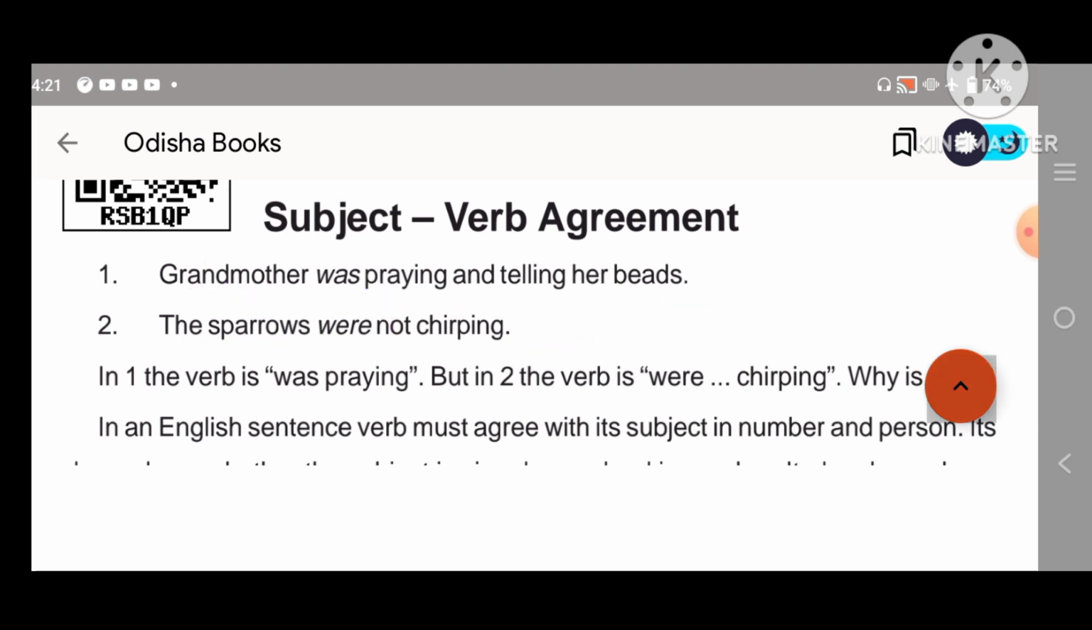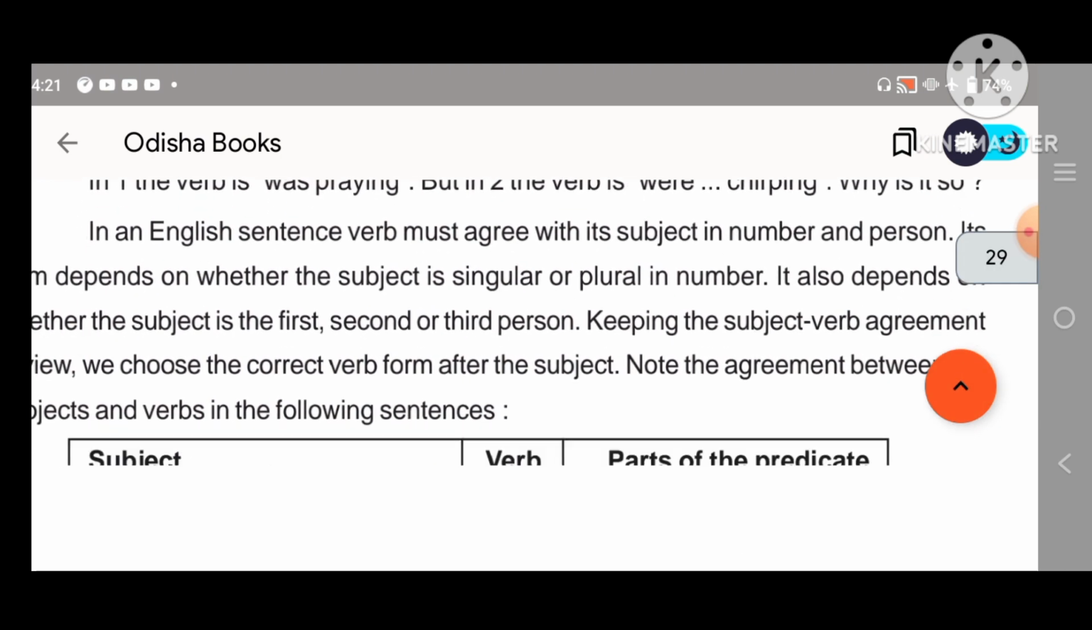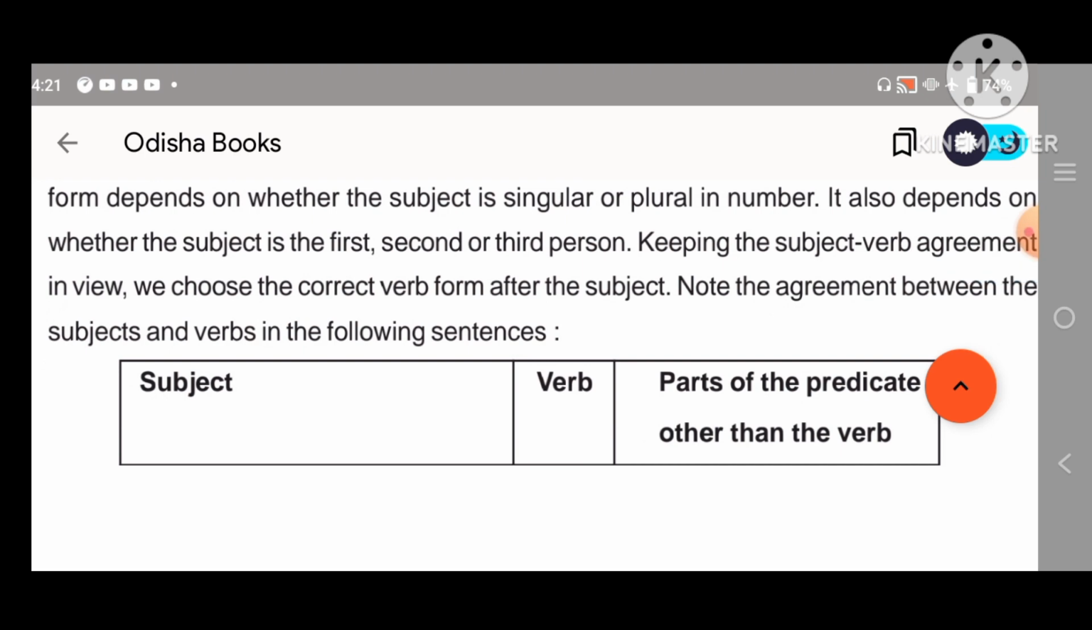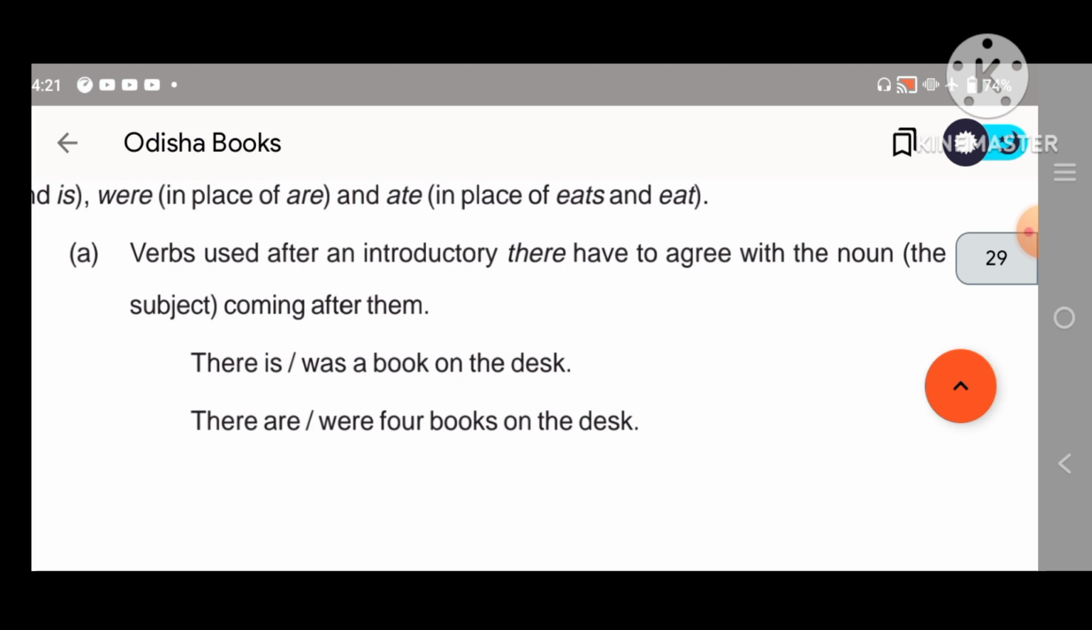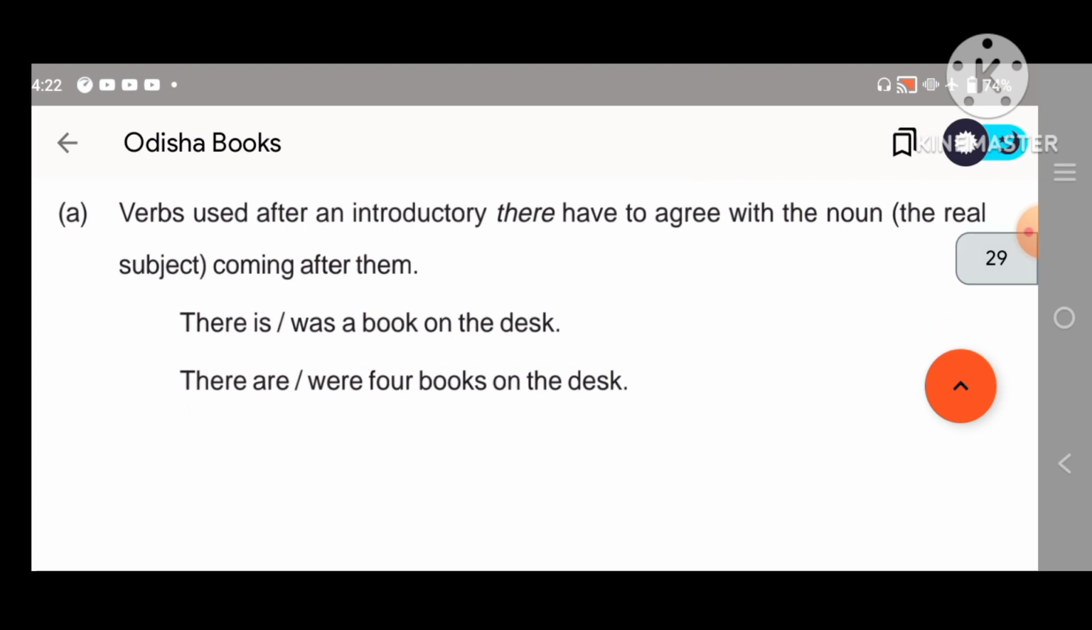So my dear students, so many rules are there in subject verb agreement, and which is most important for your exam. Maximum questions come from this chapter, so all of you look very carefully. Just shortly I will explain it. After that we will do MCQs. First,